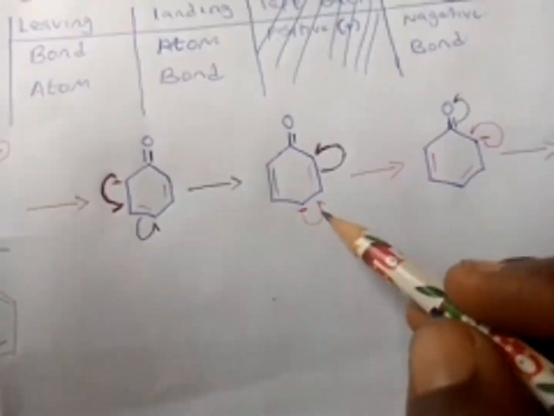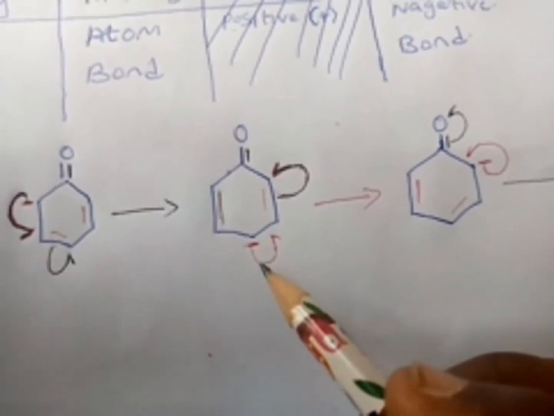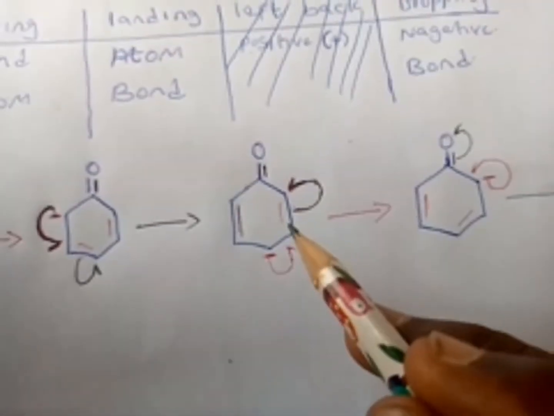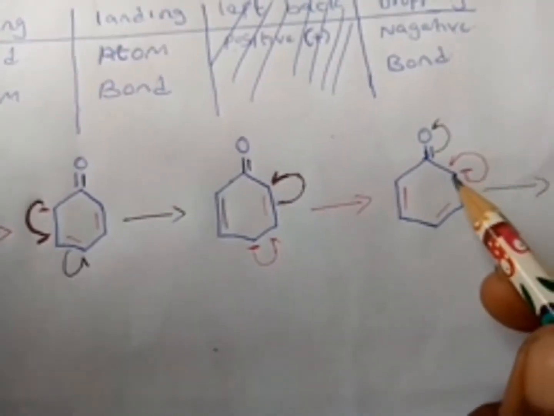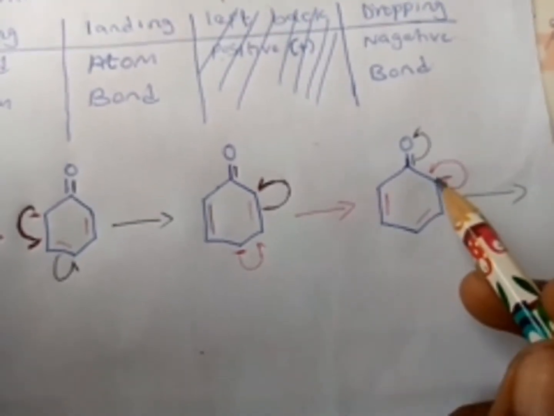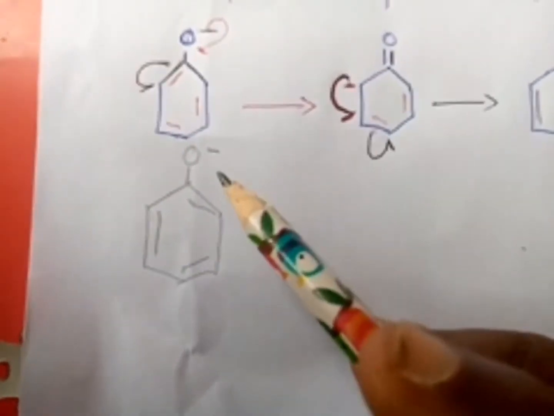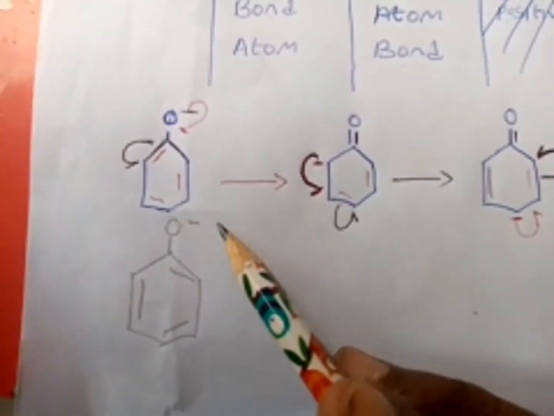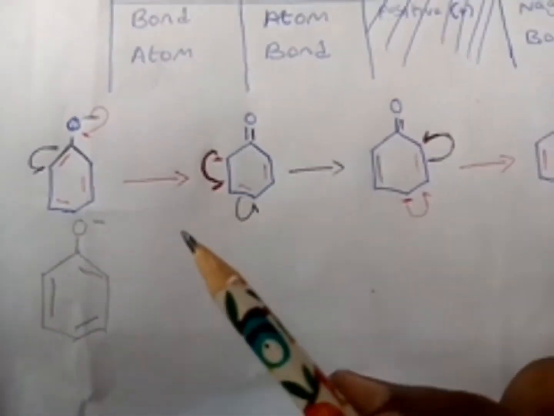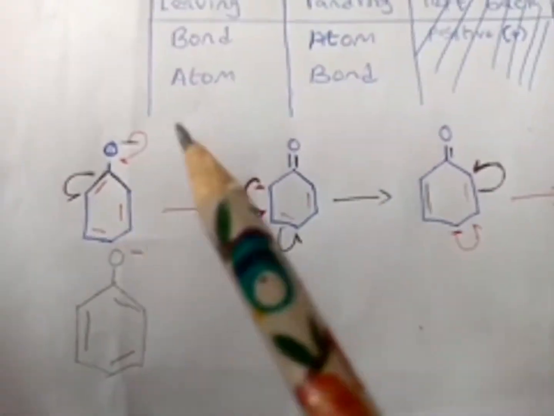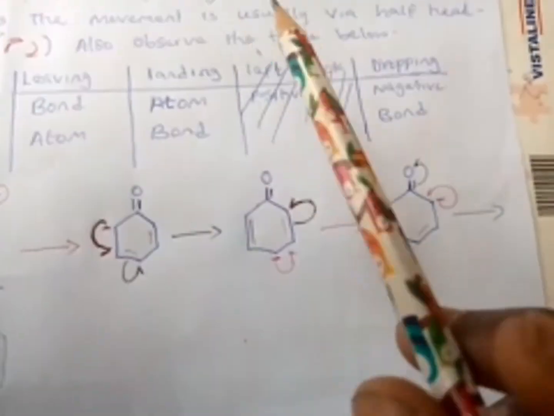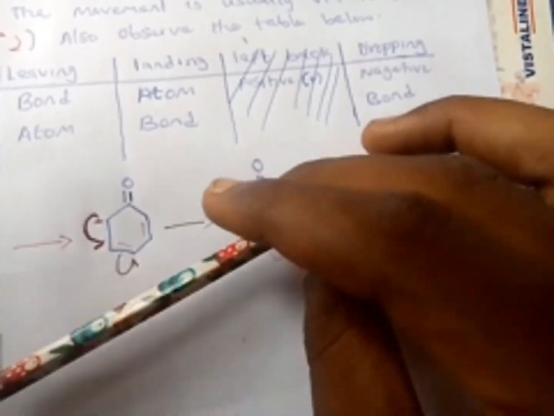Now another movement, from atom to bond deposits another bond, and from bond to atom deposits another negative. Now from bond to atom deposits another bond, and from atom to bond it deposits a negative. This is one complete resonance. Bond to atom deposits a negative, and atom to bond deposits a bond.